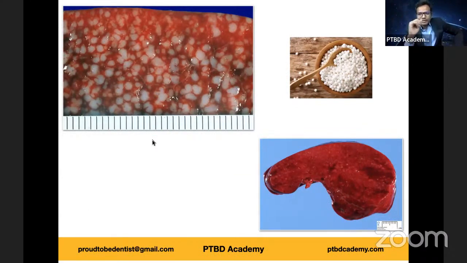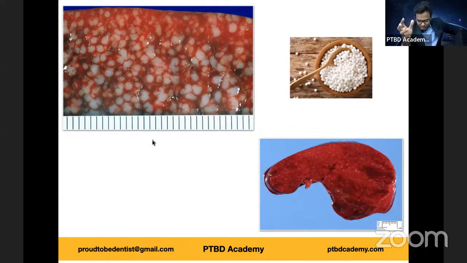Now, observe this second illustration or second image. On top right, I have placed these sabudana grains. In Telugu, we call them sagubiyam, sabudana in Hindi, if I'm not wrong. These are also called sago grains in English. So what is this appearance? Again, in case of amyloidosis of spleen, you have these two appearances: sago spleen and the other kind of spleen, which we'll discuss in the next slide.